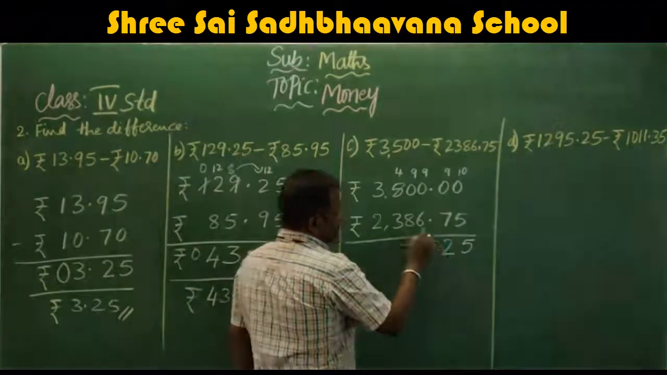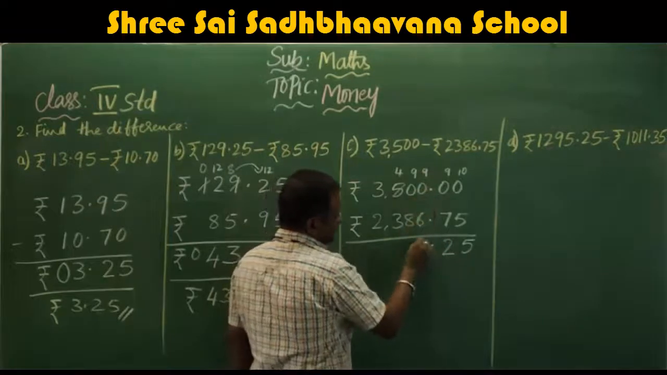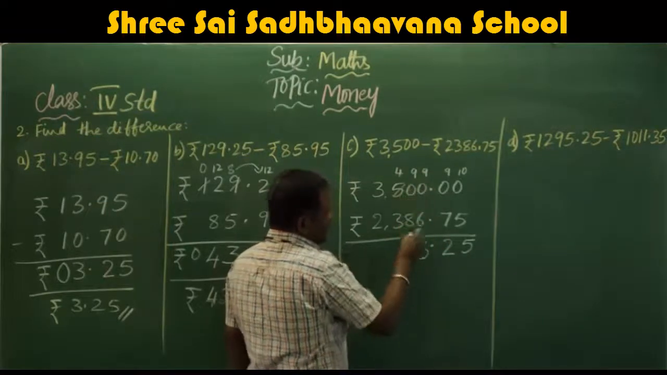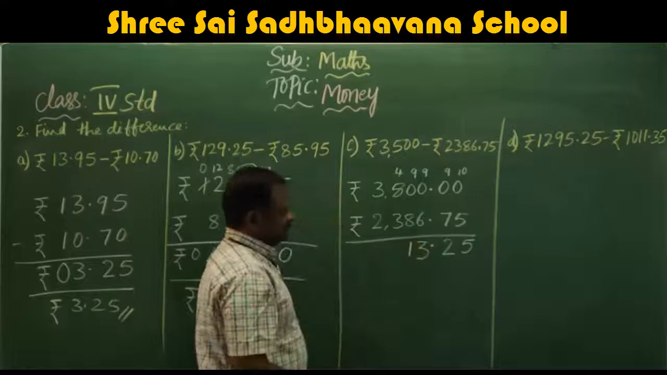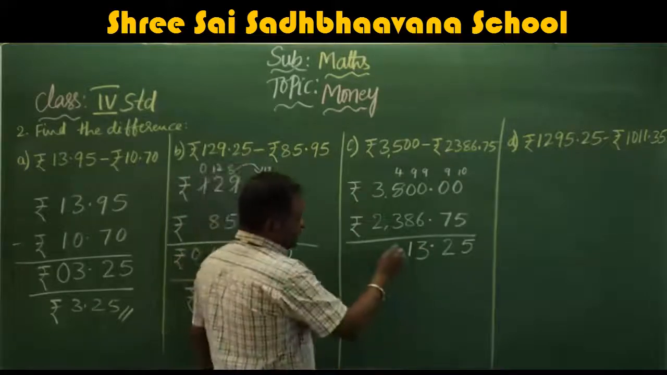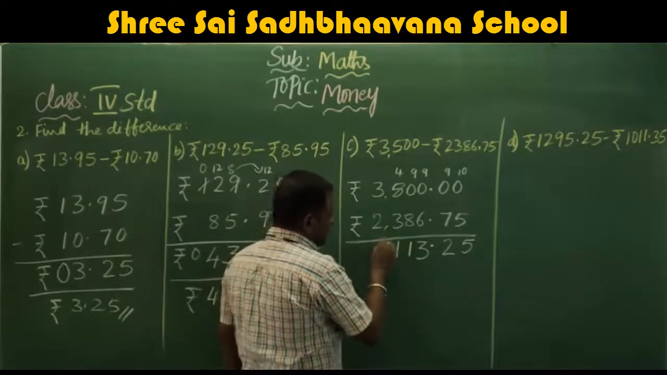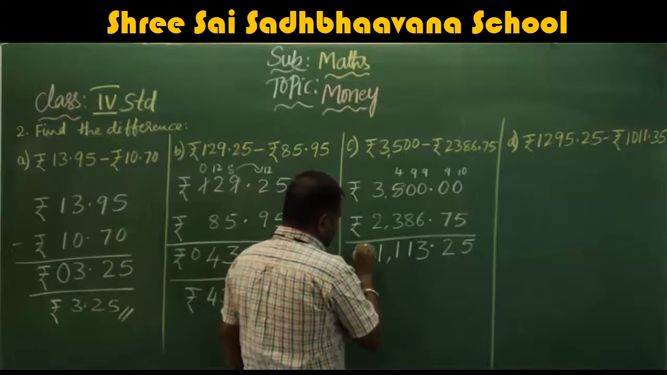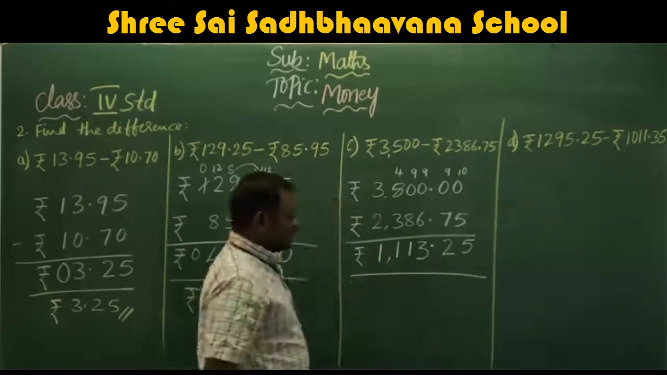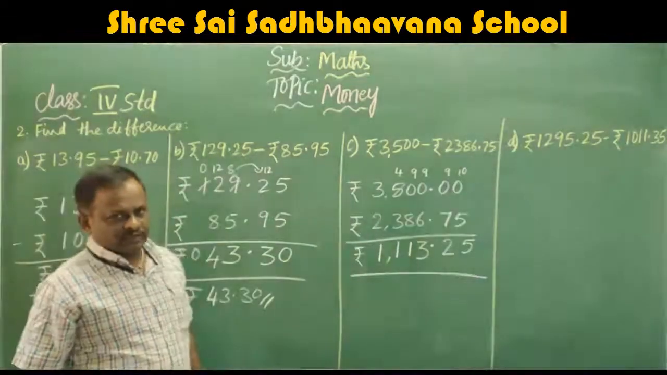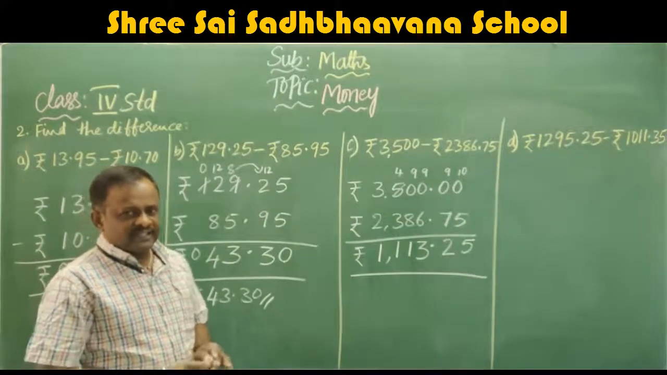Point as it is. 9 minus 6, 3. 9 minus 8, 1. 4 minus 3, 1. 3 minus 2, 1. Rupees 1,113.25. Sir, what we have done, is it right or wrong?